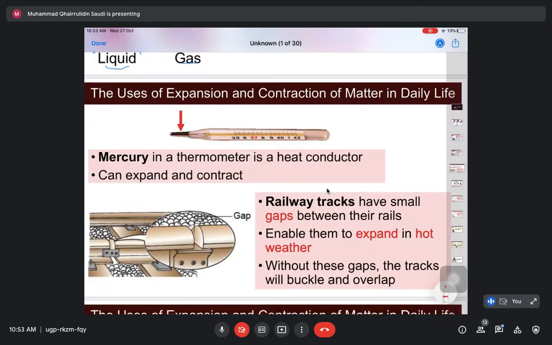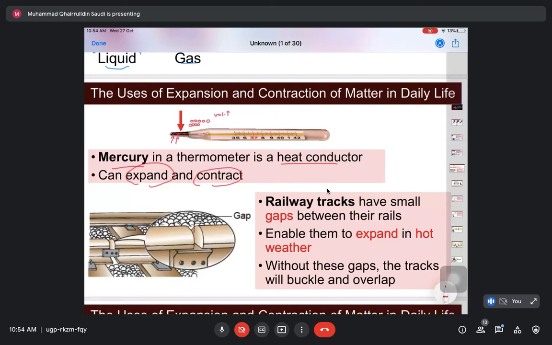This is an example of liquid expansion. The mercury in a thermometer is a heat conductor. It can expand and contract. When the mercury receives heat energy, the particles inside the mercury will move faster and become further apart from each other. When they move further from each other, the volume will increase.